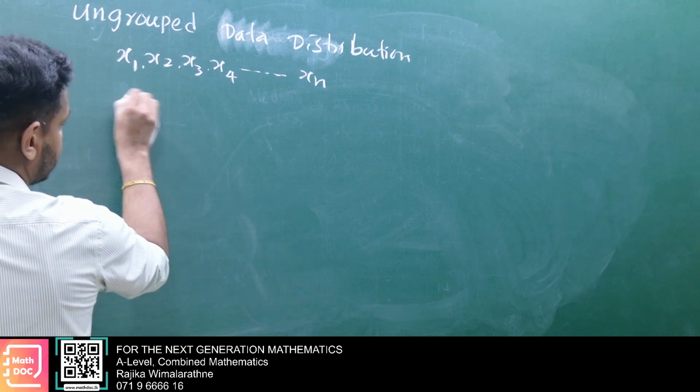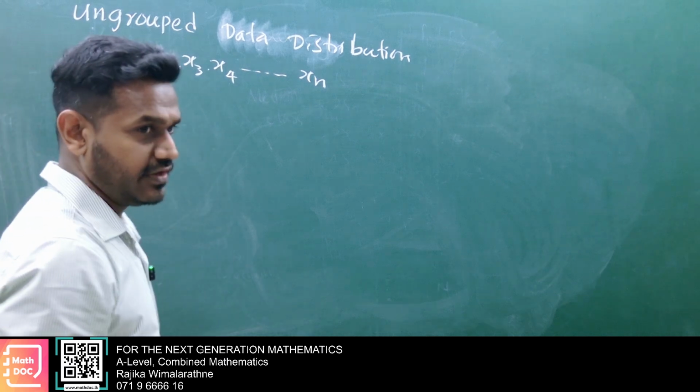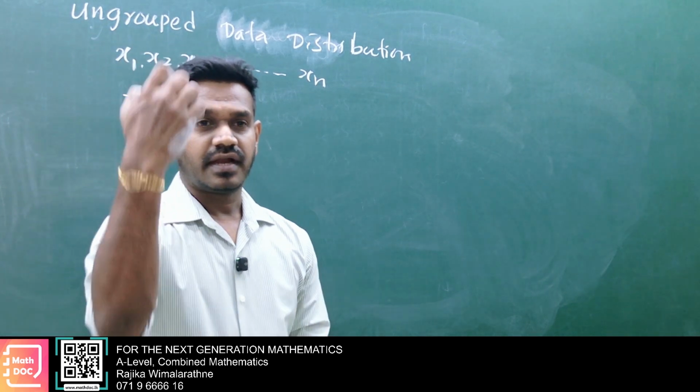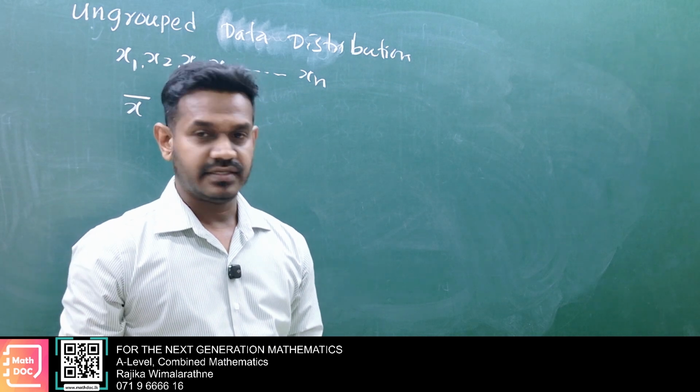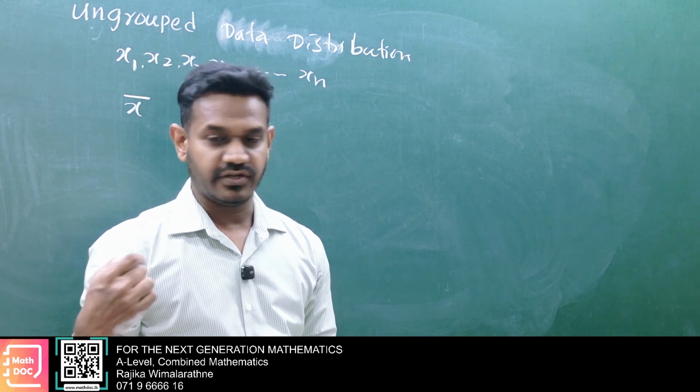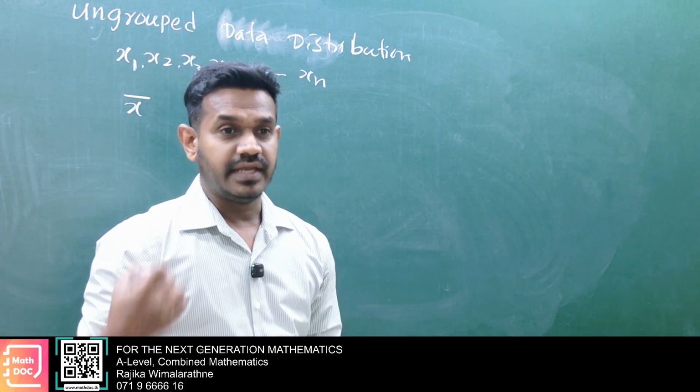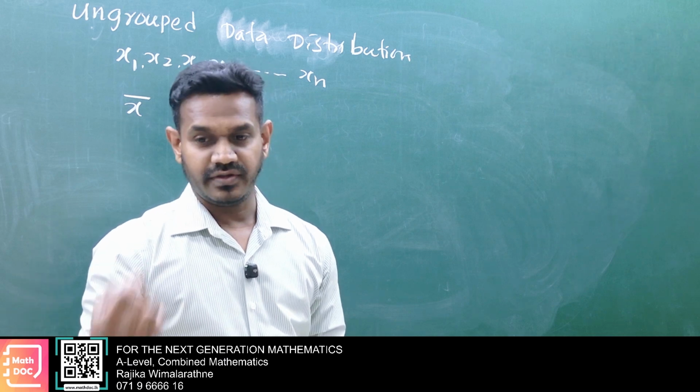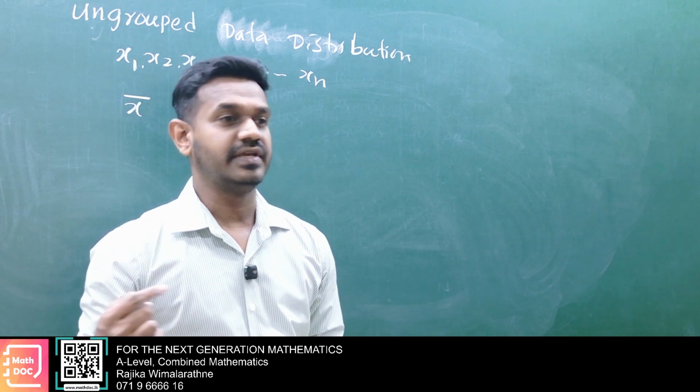Usually we denote mean by x bar. Class mark we denote by xi. Frequency we usually denote by fi. Median we denote by me. Mode we denote by mo. Mean we denote by x bar.